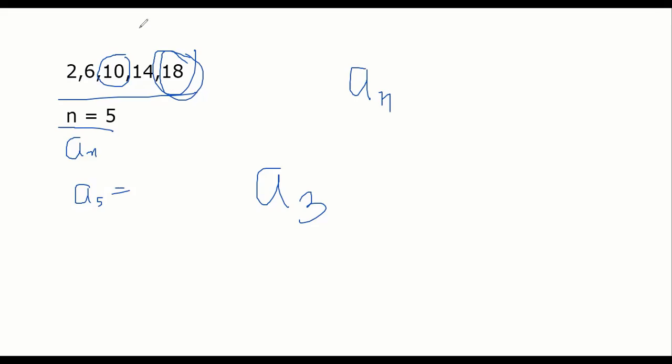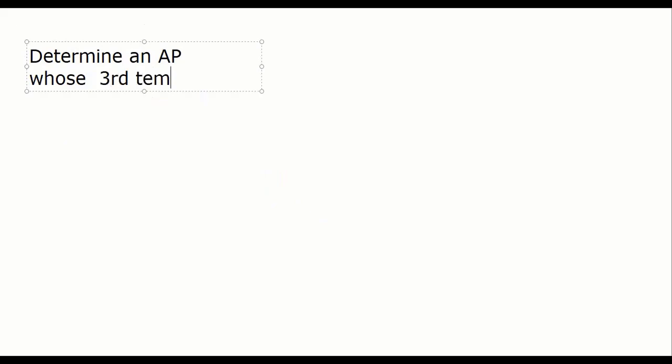Now, if I ask you a simple question, guys, determine an AP whose, very interesting question. Don't try to answer, guys. Unless I ask you, don't try to answer, because my objective is to focus on how we are doing it. Determine the AP whose third term is 5 and 7th term is 9.